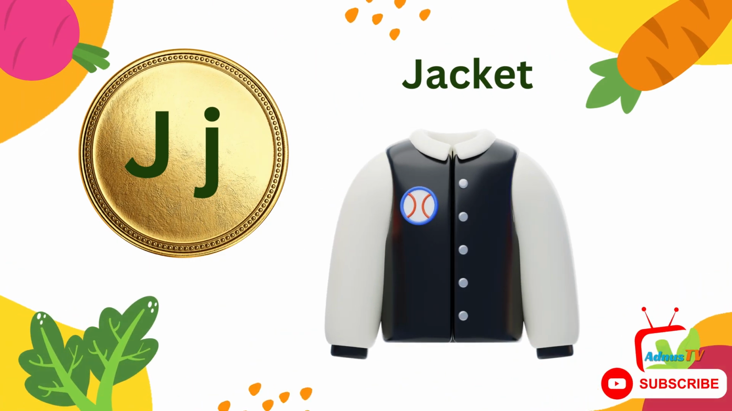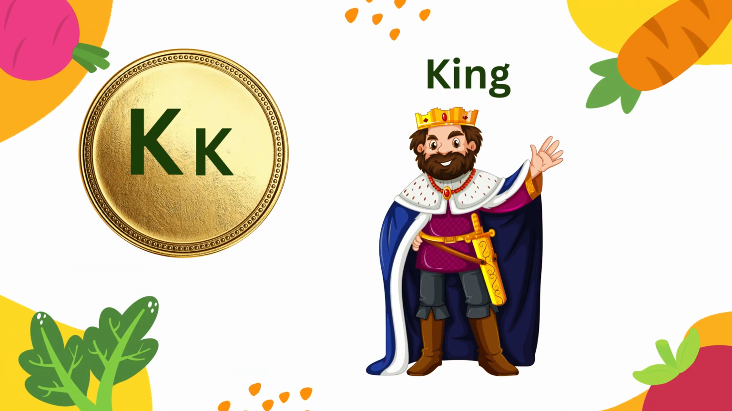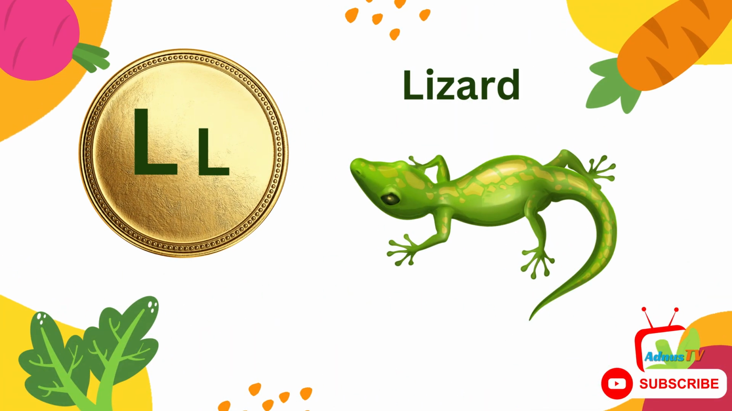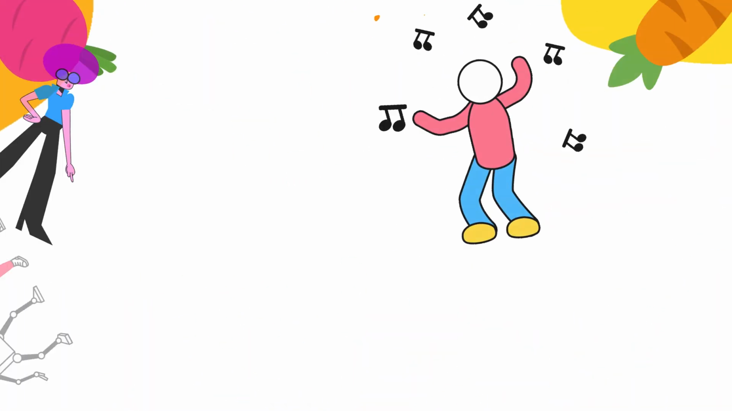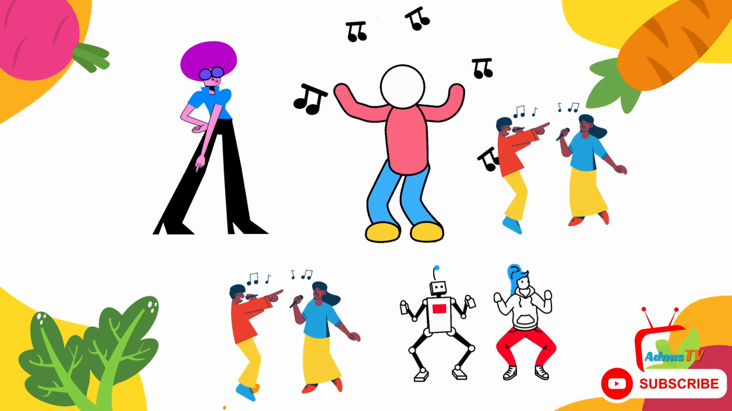J is for jacket. J. K is for king. K. L is for lizard. L. Ooh, now do a little dance for me. Come on, do a little dance for me.